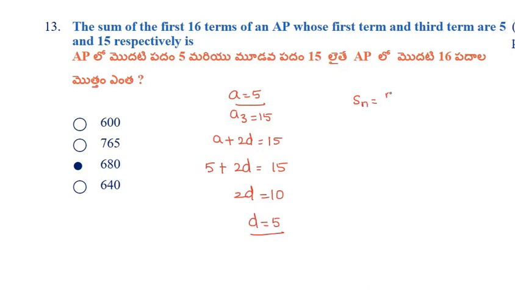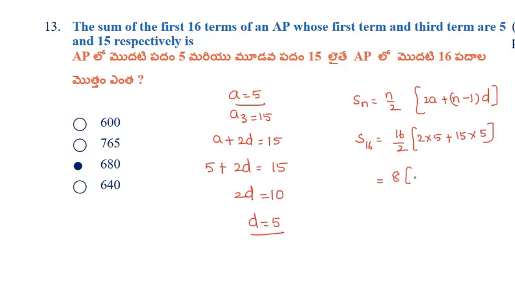Sn equals n by 2 into 2A plus n minus 1 into D. So S16 equals 16 by 2 into 2 into 5 plus 16 minus 1, which is 15, into D, which is 5. So 8 into 10 plus 75, 8 into 85. 8 fives are 40, 8 eights are 64, 64 plus 4 is 680. So 680 is the correct answer.